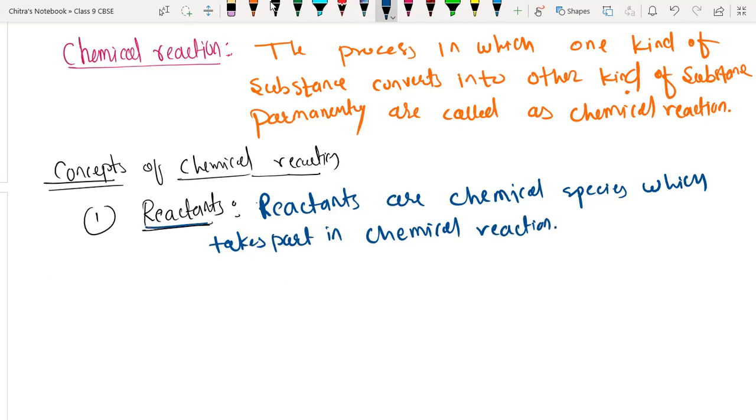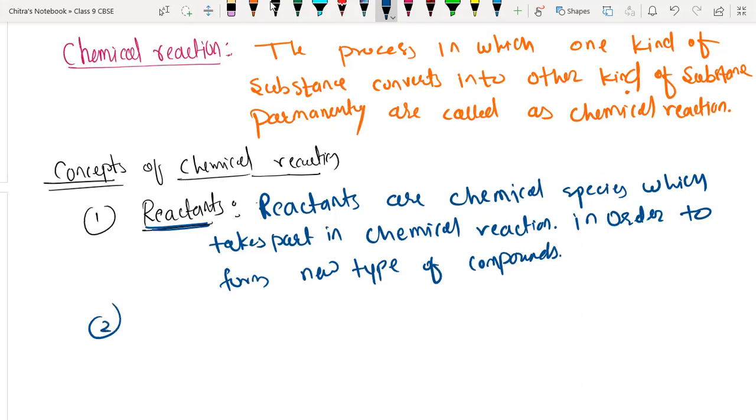One doubt: why are we using the word species instead of substances? We can use that because we have different kinds of substances with us, so we can say they are chemical species. So what are reactants? Reactants are the chemical species which take part in a chemical reaction in order to form new types of compound.